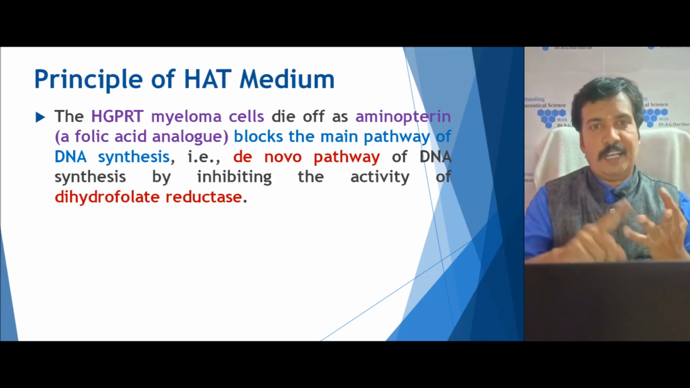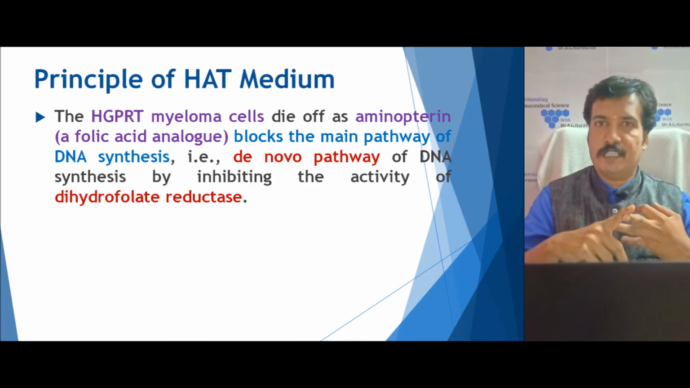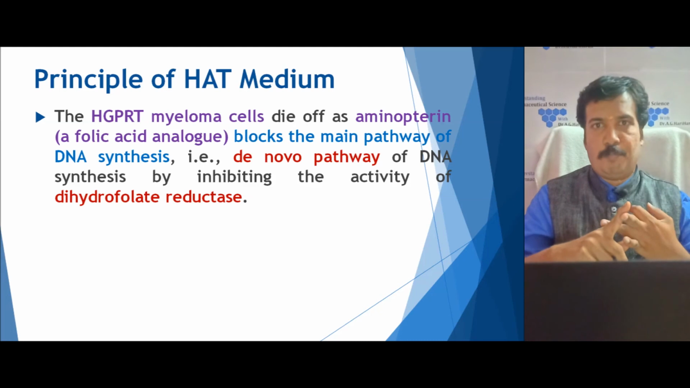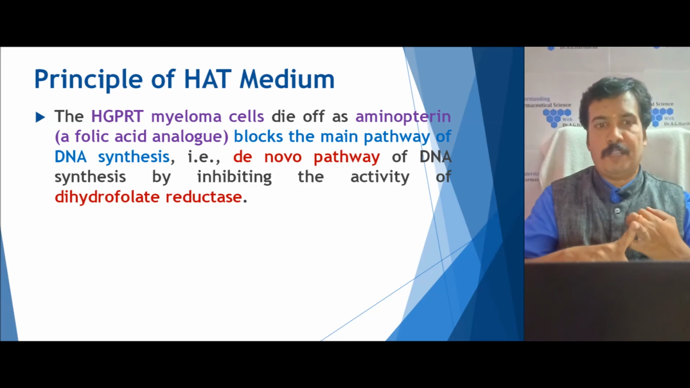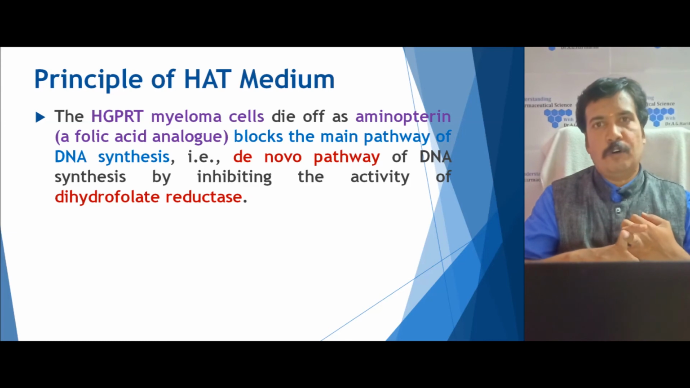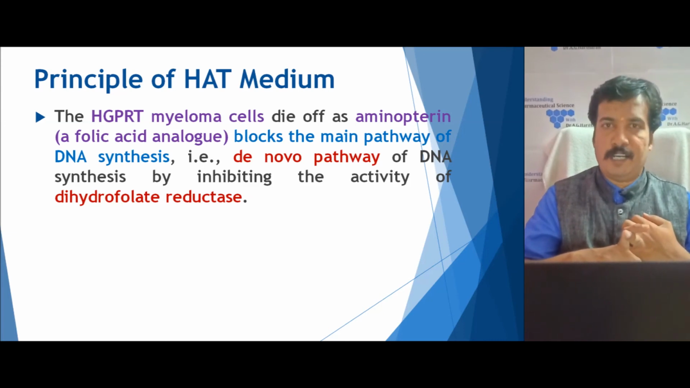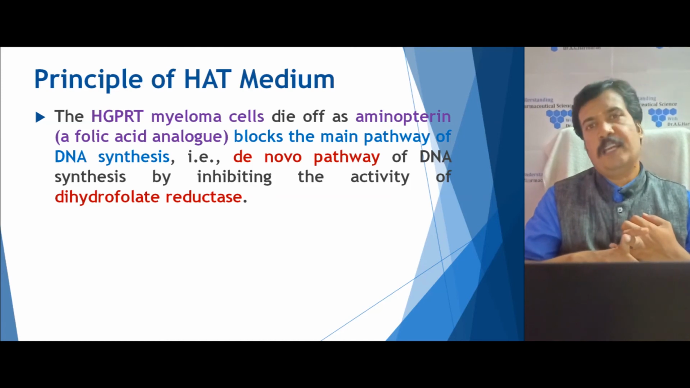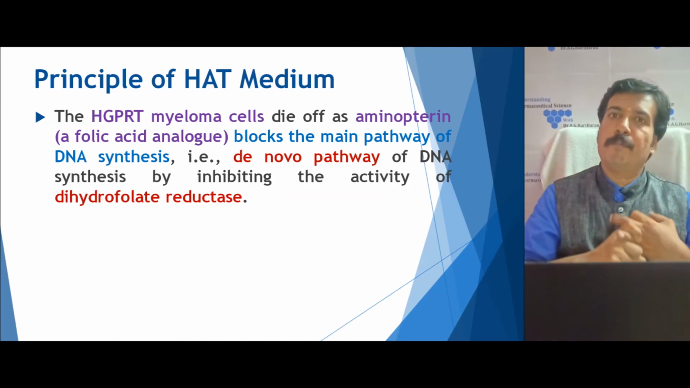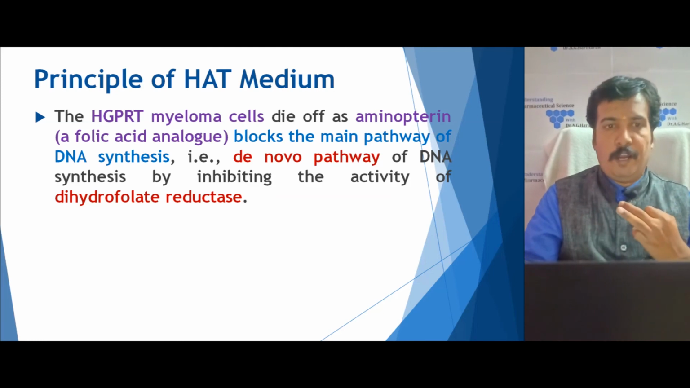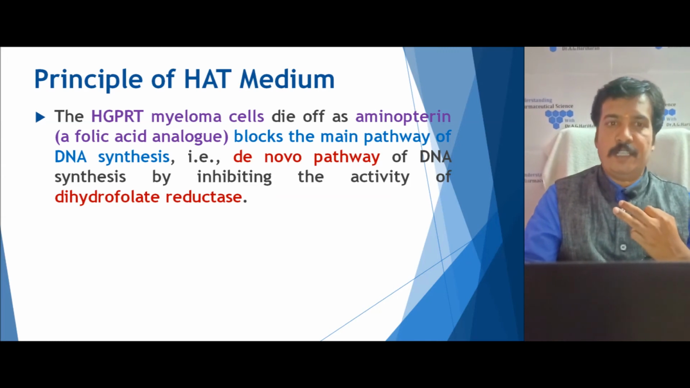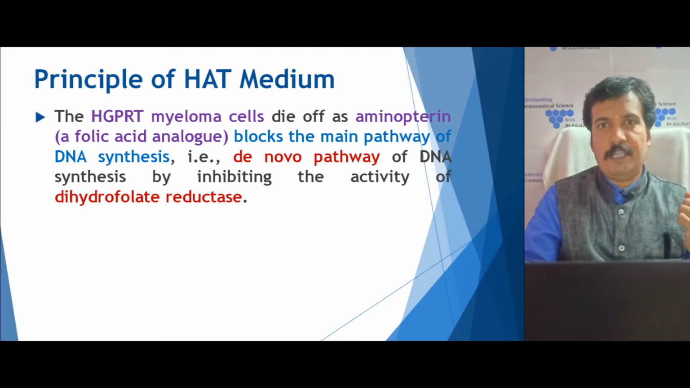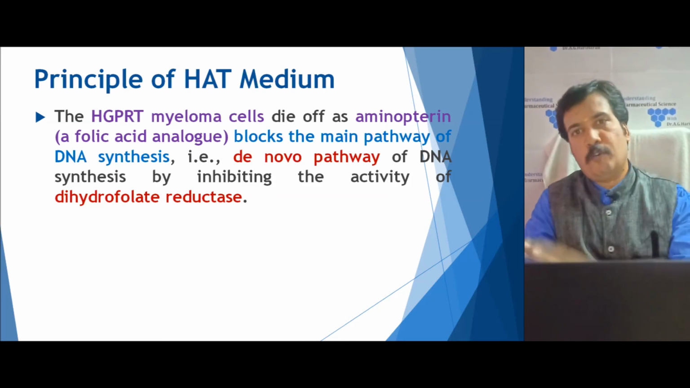So hypoxanthine and thymidine are essential for the synthesis of DNA through the purine salvage pathway, whereas aminopterin blocks the de novo pathway through its inhibitory activity against dihydrofolate reductase. So, if the enzyme HGPRT is present, then it can utilize the hypoxanthine and form DNA through the purine salvage pathway. Whereas if HGPRT is negative, then it has to synthesize DNA through the de novo pathway.